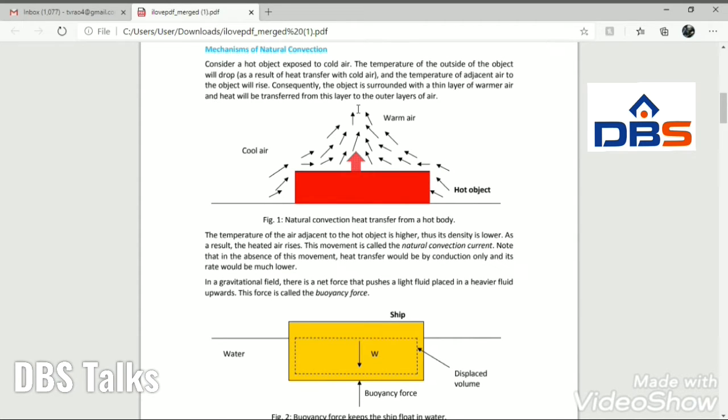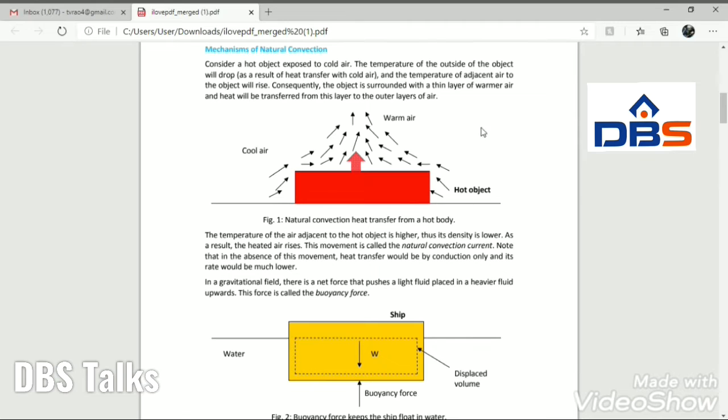Like this, only due to density difference, flow circulation is created. During the flow circulation the heat transfer takes place. Such kind of heat transfer we call natural convection. So basically natural convection takes place because of temperature difference, which creates density difference. Because of density difference, there will be heat transfer.